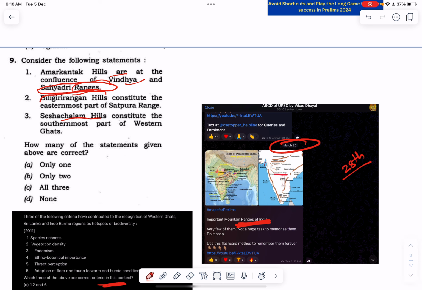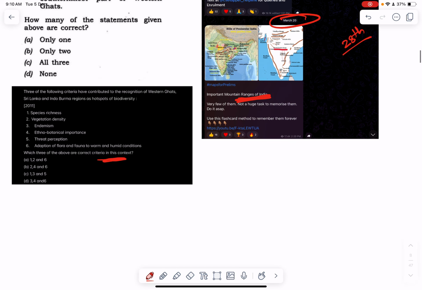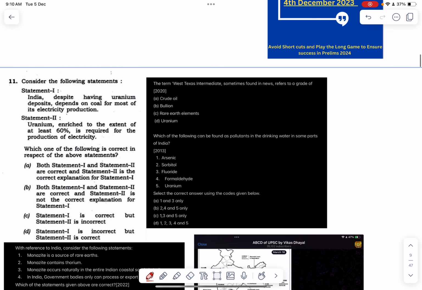Biligirirangan was a hill which people did not know, but this can be done through etymology. Etymology is a very important tool to reach the right options in the UPSC prelims exam. Probably I'm going to make a different video on this one. Look at the next question.